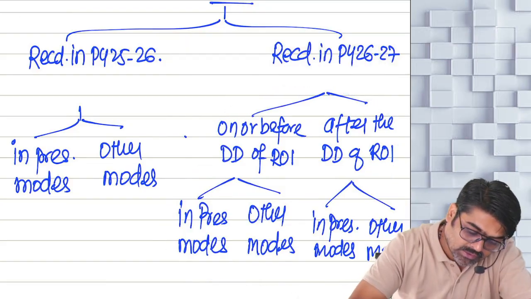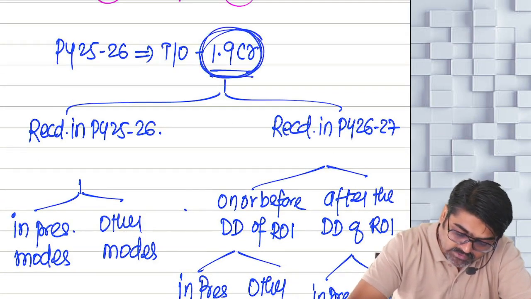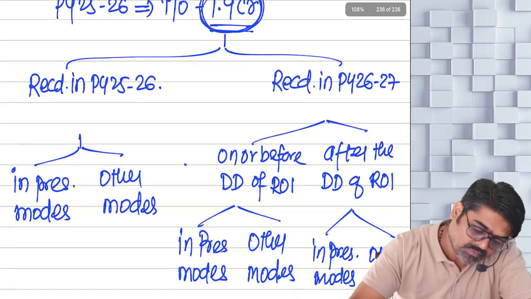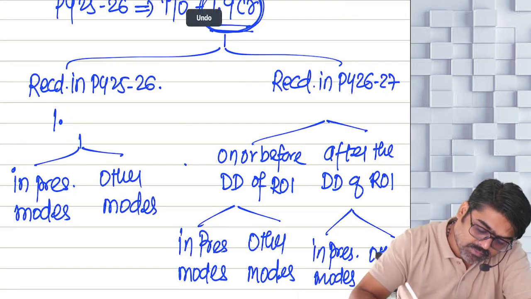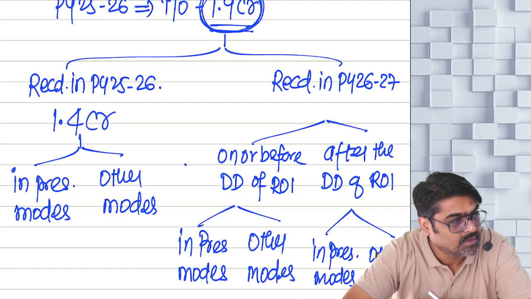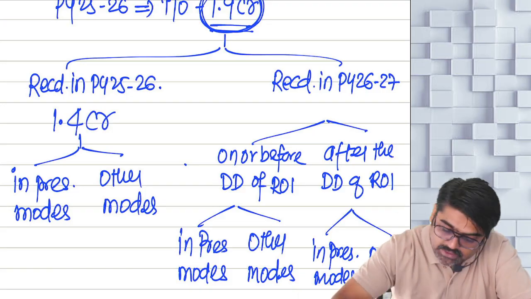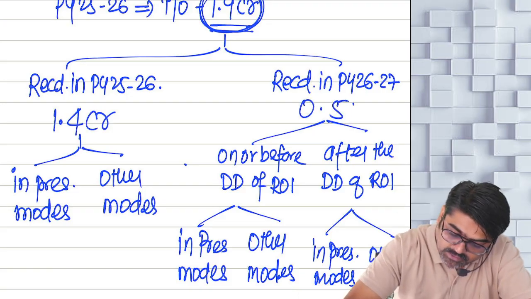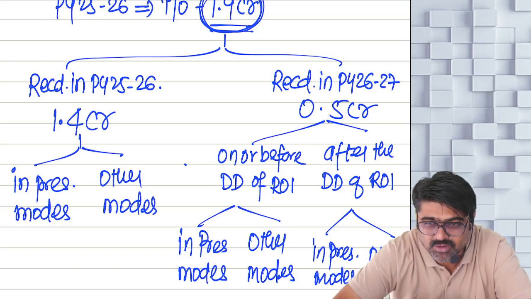What was your total turnover? 1.9 CR. This is your total turnover. Out of that, this year you have received 1.4 CR. Meaning remaining 0.5 CR you have received in next year. Possible? Yes or no?